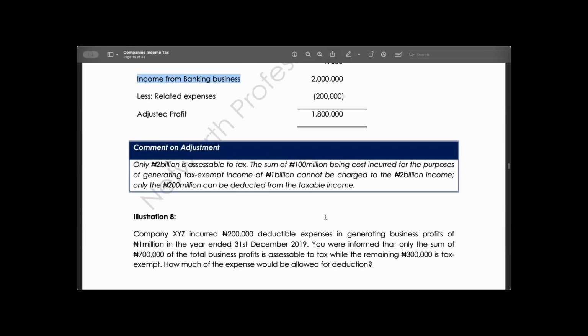Company XYZ incurred 200,000 deductible expenses generating business profit of 1 million in the year ended 31st December 2019. You were informed that only the sum of 700,000 of the total business profit is taxable, while the remaining 300,000 is tax exempt. How much of the expenses will be allowed for deduction purpose? How much?